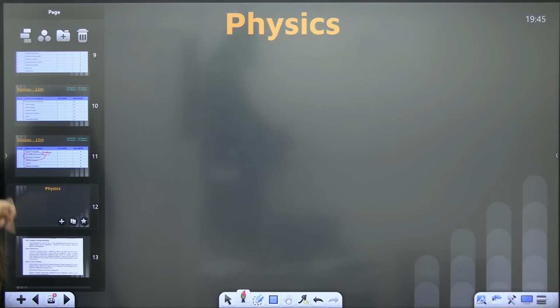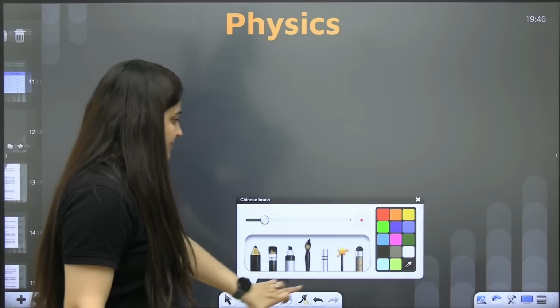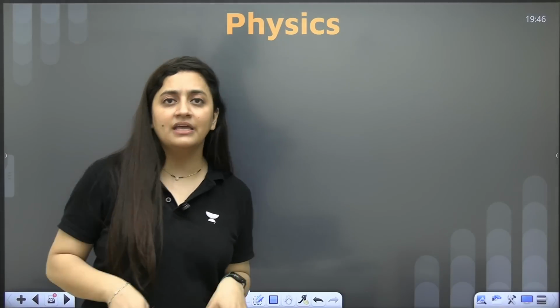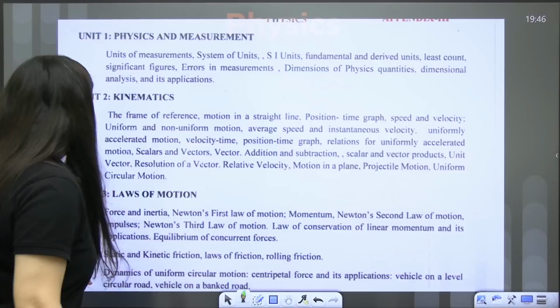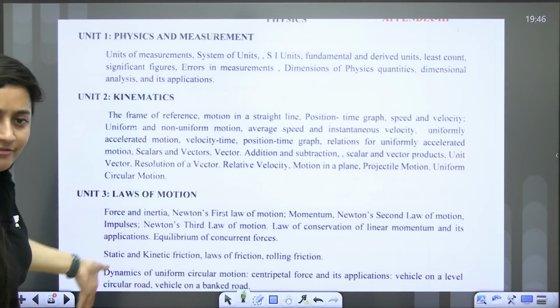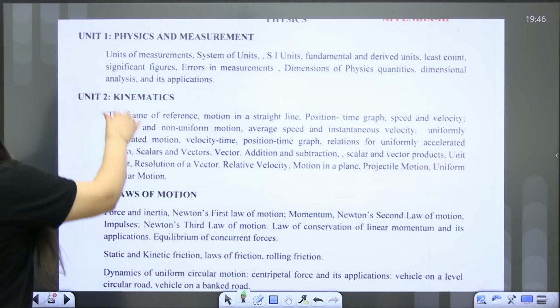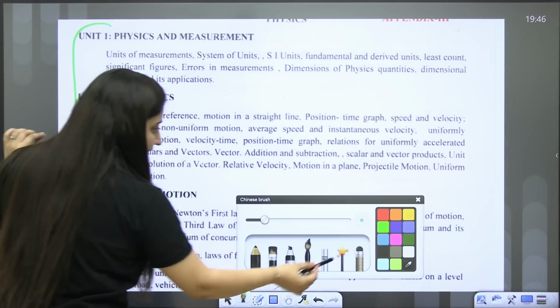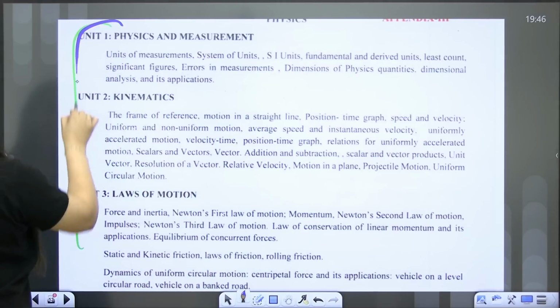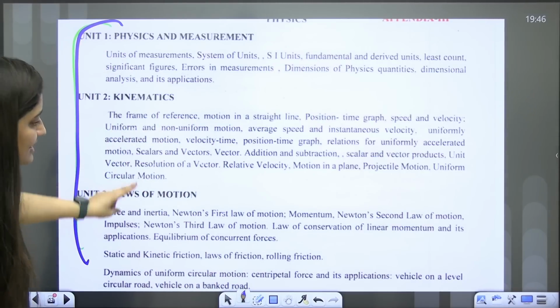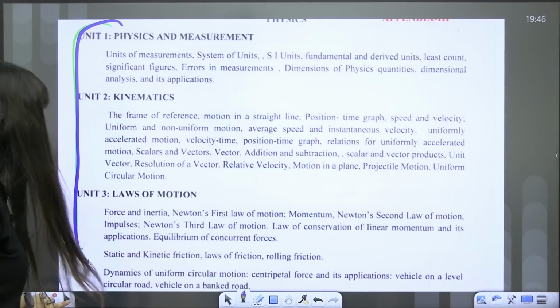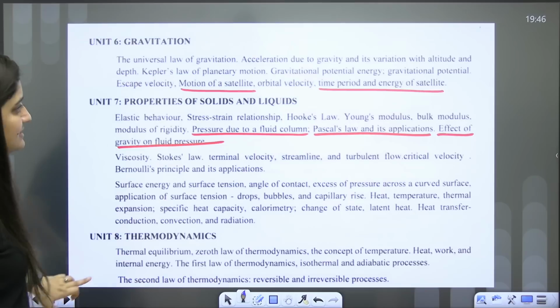That's it. Now let's talk about physics. In physics, if I say whether they have added or deleted something, basically topic-wise deletion was there. A few topics were added also, but chapters were not deleted; topic-wise deletion is there in physics. Here you guys can see, the screenshots are from the official information bulletin. I will again share this PDF in the Telegram group. So these are the topics that you need to cover.